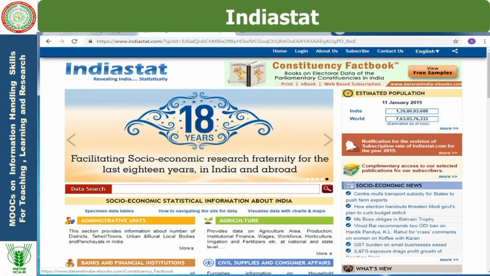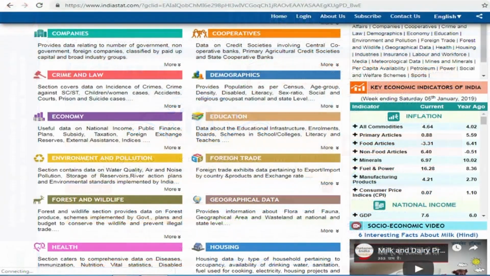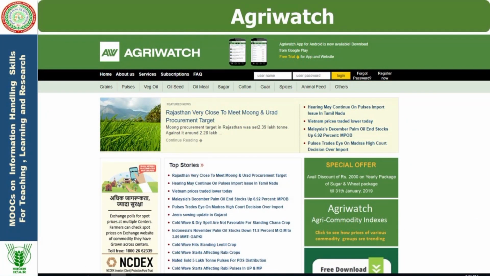Indiastat.com is one more statistical data portal where we will get authenticated information regarding the statistical database of all fields, including agriculture, from where we will get agriculture production, yields, cultivation, etc. We can access it from this one also. Then AgriWatch. AgriWatch is one more portal where we can watch the market trends, what type of production is required, what is the impact of the production in agriculture, and what are the future prospects. You can get that from the AgriWatch portal also.